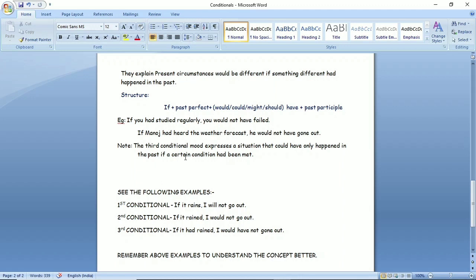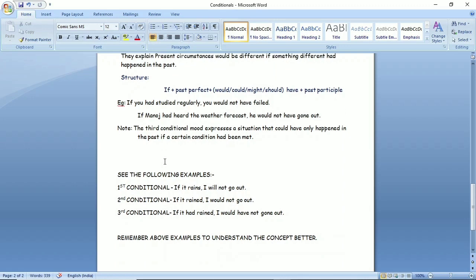The third conditional mood expresses a situation that could only have happened in the past if a certain condition had been met. So it suggests that this condition is not at all possible. It is only an imaginary situation. So conditional second and third, they are imaginary situations. Only first conditional is possible. Now students, for your better understanding, I have changed the same sentence into three types of conditional. It will help you to remember the structure, the formula of different types of conditional. So see the following examples.